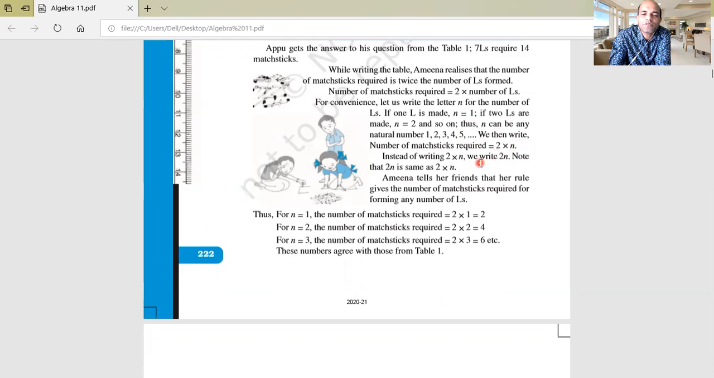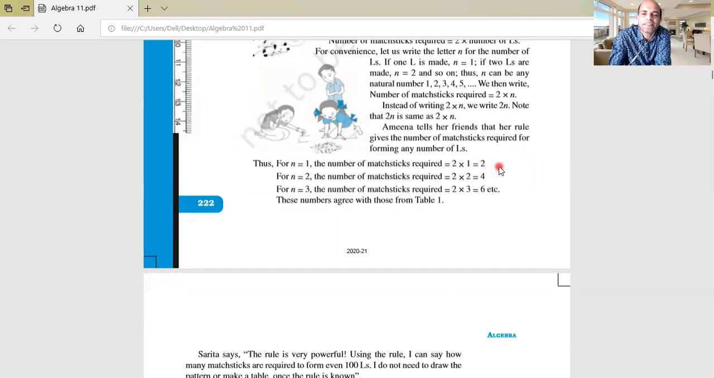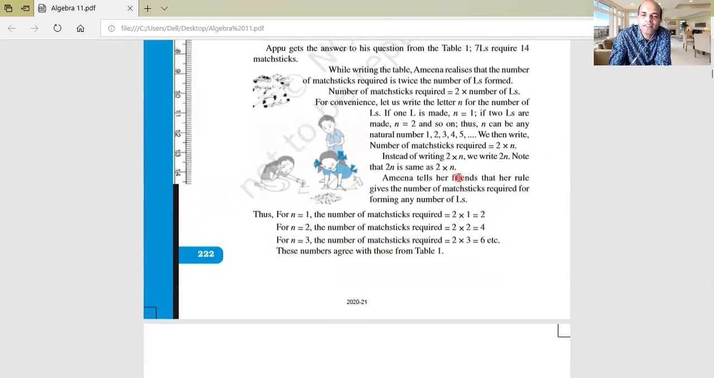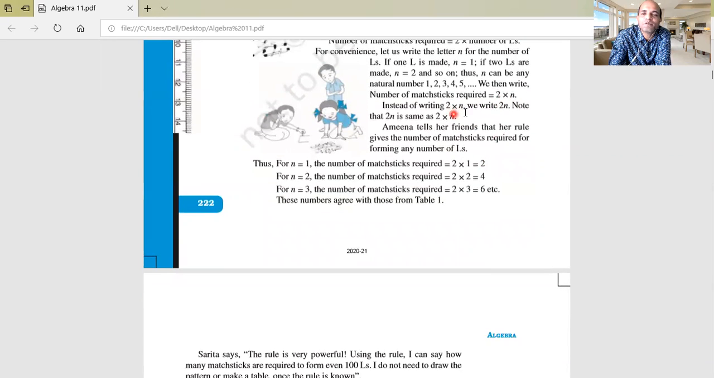So this is all about what an algebraic expression is. The most important part is that, in short form, instead of writing 2 multiplied by n, we can write 2n. So now we understand the charm of algebra. Algebra gives us the freedom and the opportunity to understand maths in a better way, and to solve problems in our day-to-day activities.